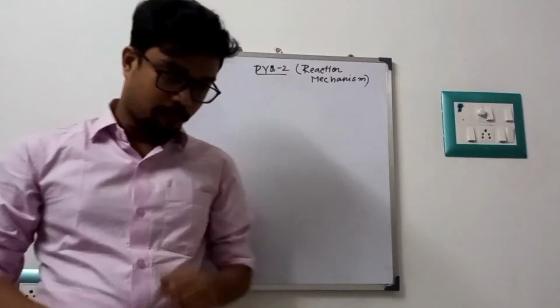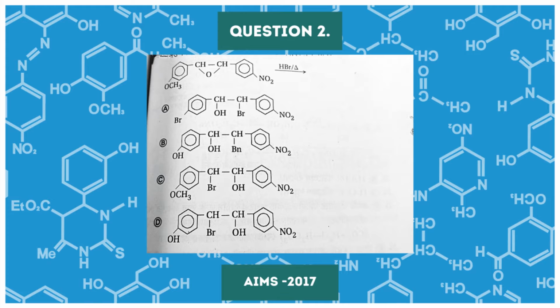So in the next problem, we are going to discuss an epoxide ring opening reaction. Epoxide ring opening reaction under acidic condition. They provide us an epoxide with an anisole group and a nitrobenzene group, and they ask what is produced in acidic condition.